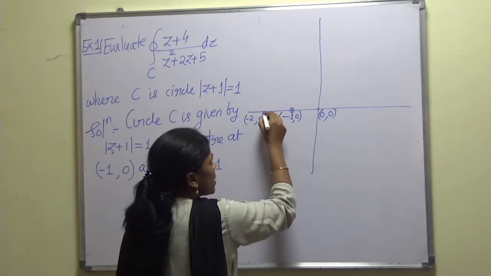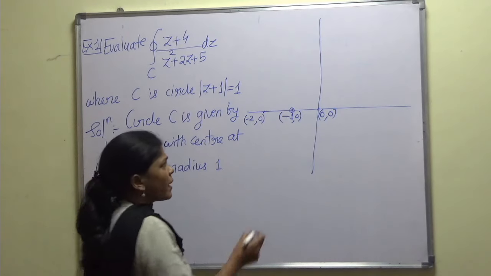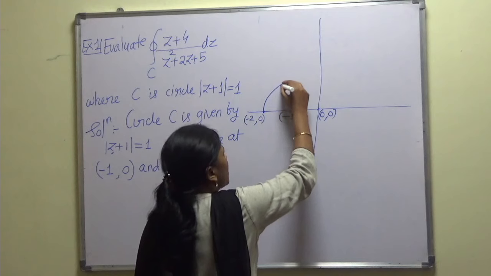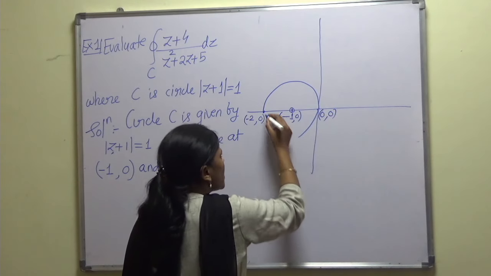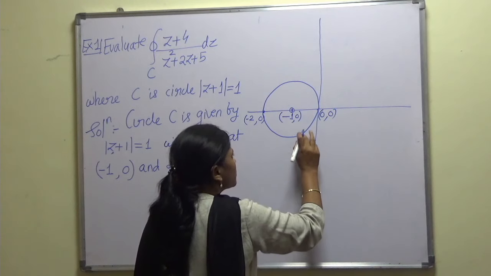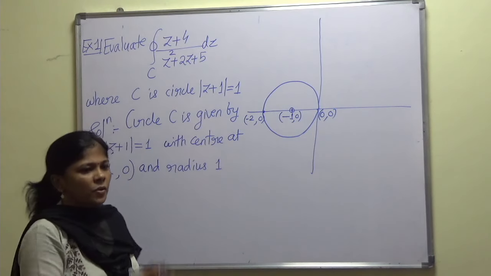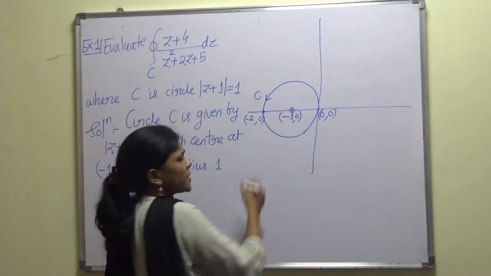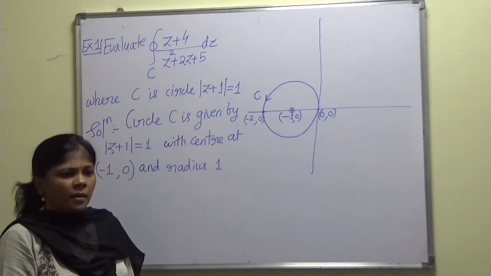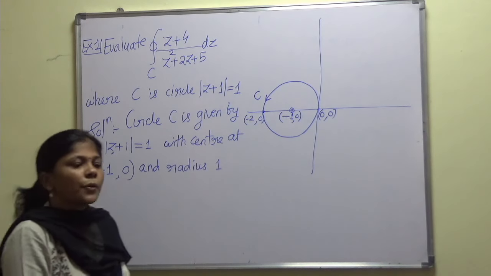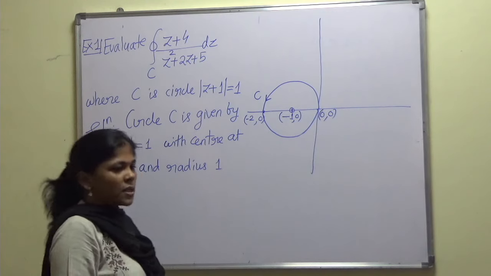So these are the 2 points required to draw the circle, and I have identified them. Let us draw the circle passing through these 2 points. In this way we get the circle. Obviously its sense will be the positive sense, so it will be anti-clockwise. So the first task is done, that is, to draw the circle.